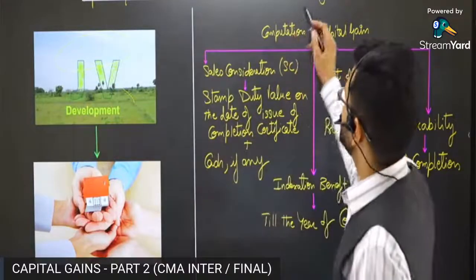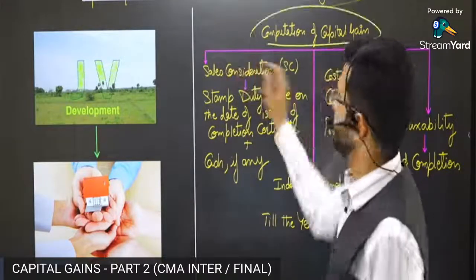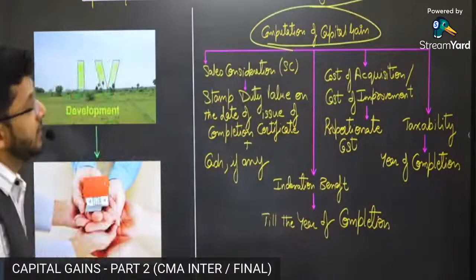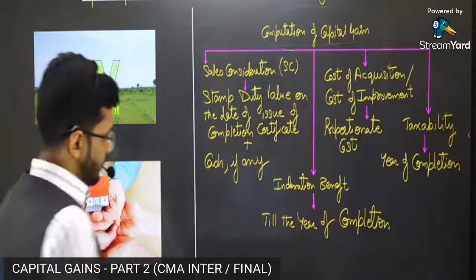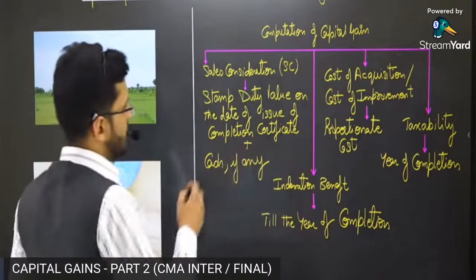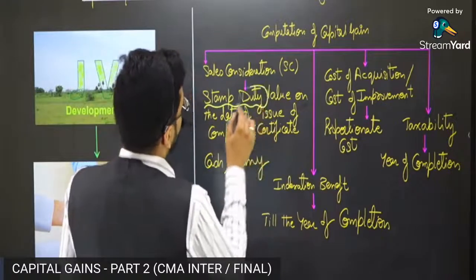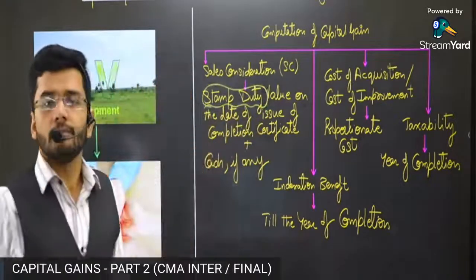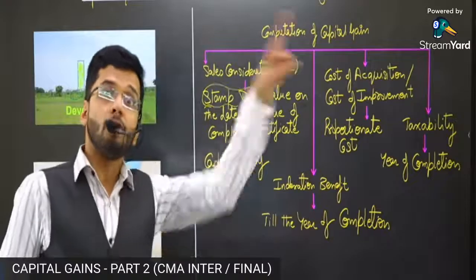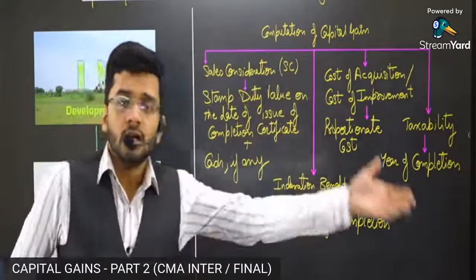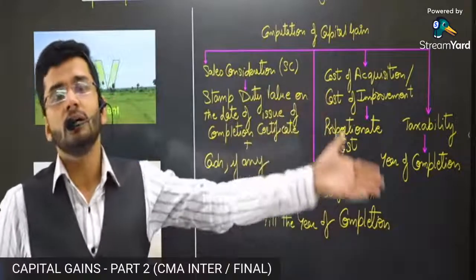So this is known as joint development agreement. And now we are going to see the computation of capital gain. How would capital gain be computed? So guys, capital gain first of all will be computed on the basis of the property which is being transferred to the broker. So what is the stamp duty value of that floor? That floor is constructed, fully constructed. The floor is being given to the broker.